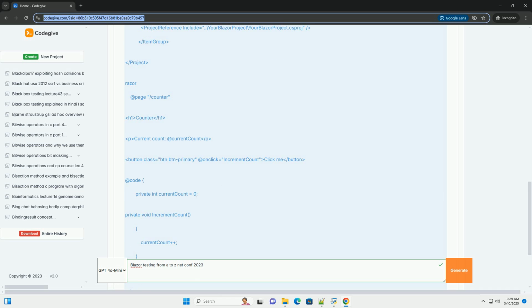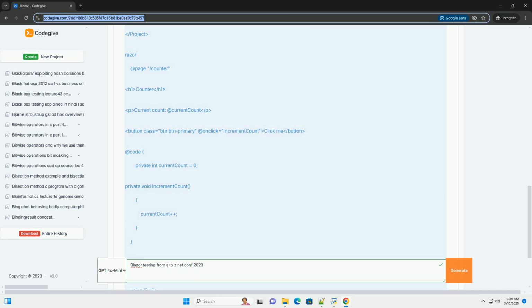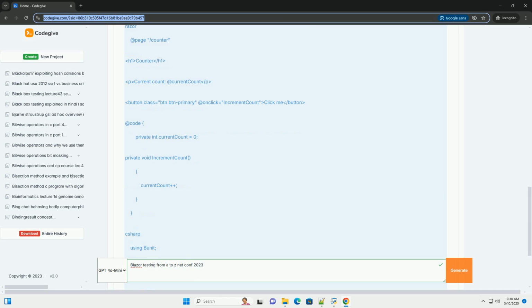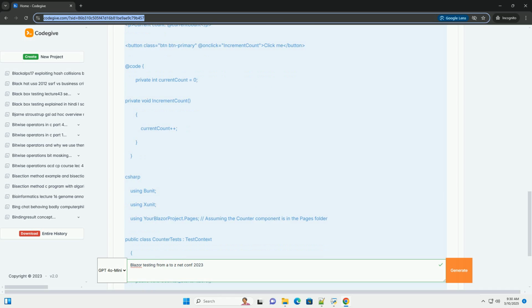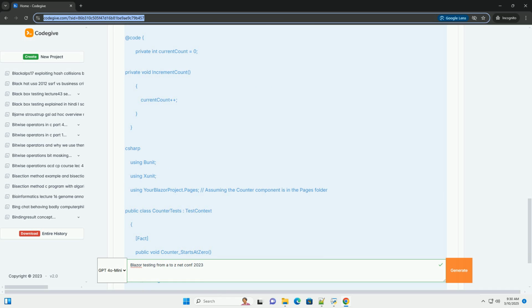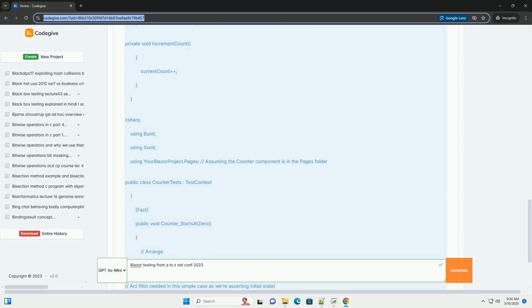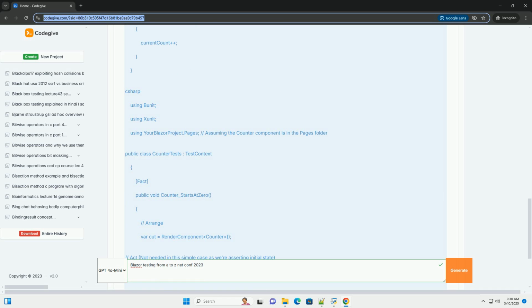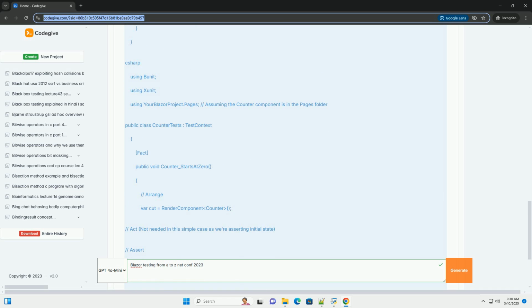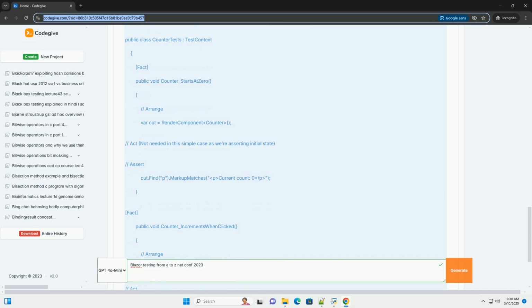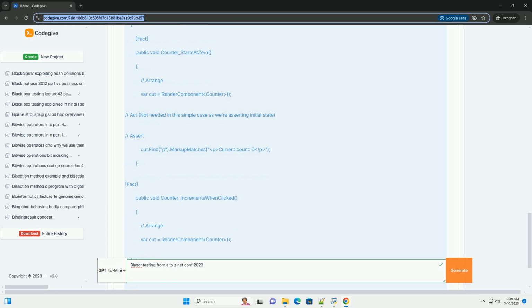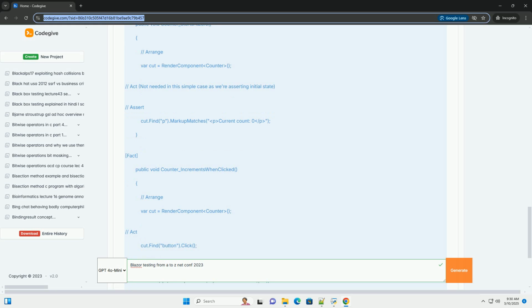Table of Contents. 1. Why testing is crucial in Blazor development. 2. Setting up your Blazor testing environment: choosing a test framework, xunit, nunit, mstest; installing necessary packages; project structure for testing. 3.